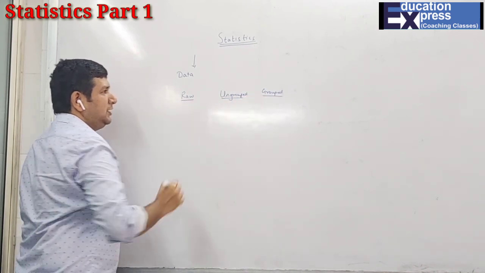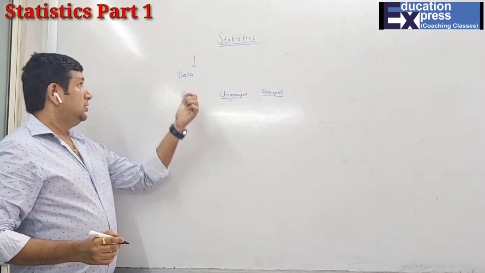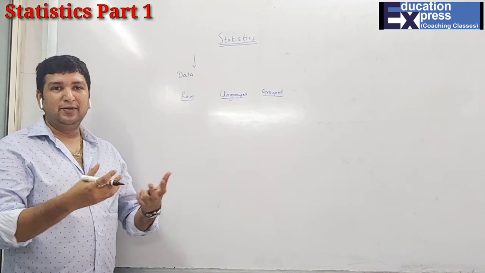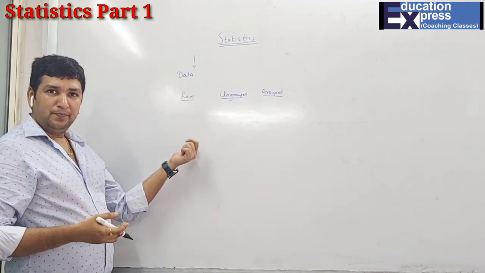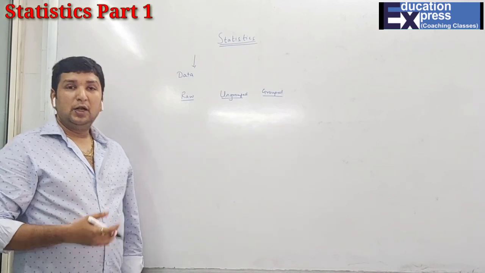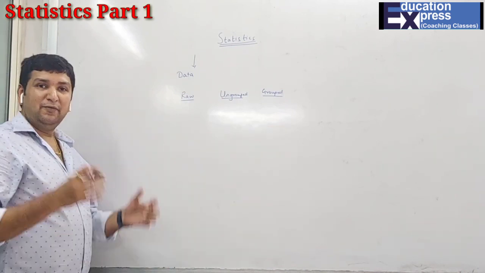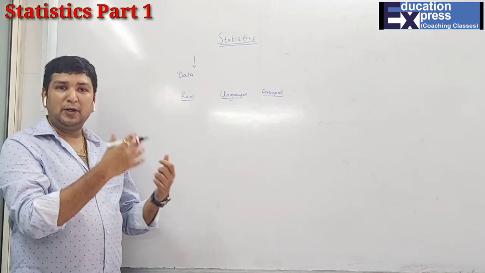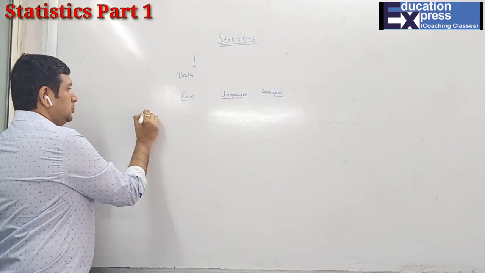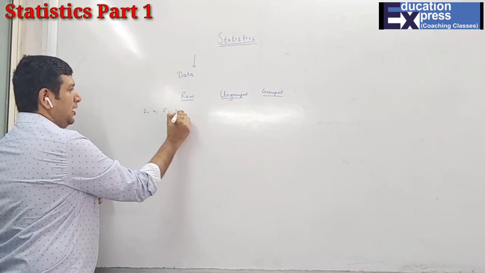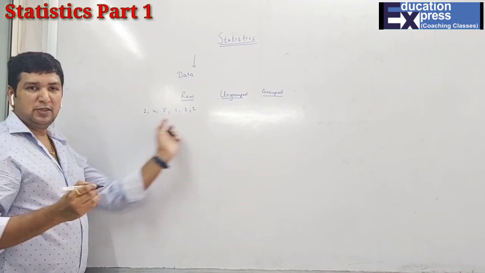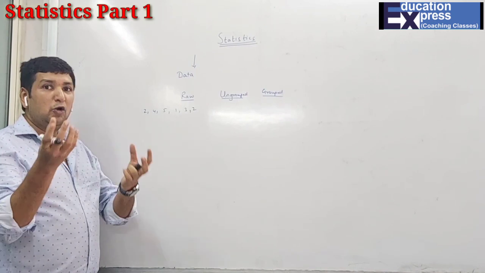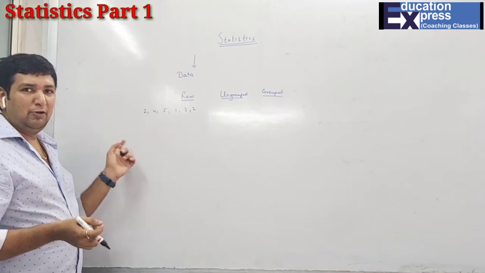Now what do you mean by raw data, ungrouped data or grouped data? In statistics there is one particular way of giving you the data, the given things. The given things can be either raw, ungrouped or grouped. When it is raw data, it means they will not make any group. Simply whatever numbers are available, they'll just give you in a particular order, let us say 2, 4, 5, 1, 3 and 2. This is the format for raw data, wherein there is no group form. Just whatever raw information is available will be given to you.